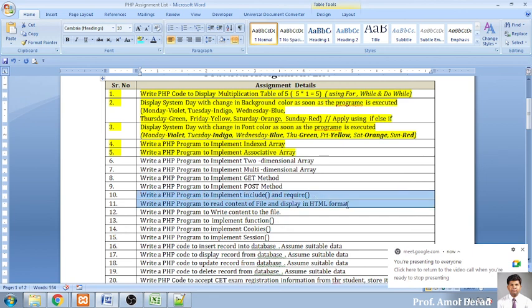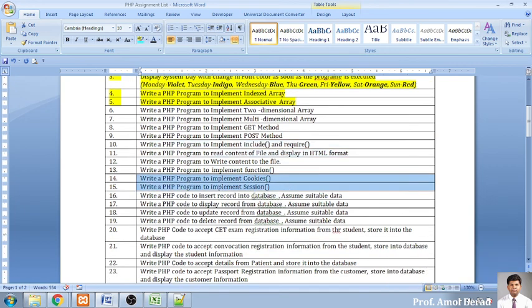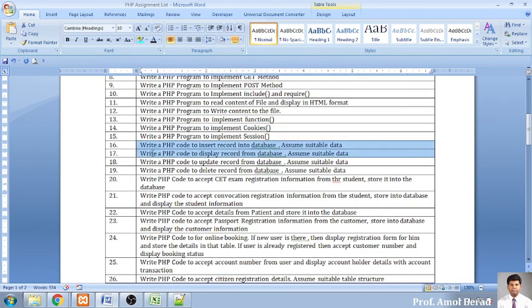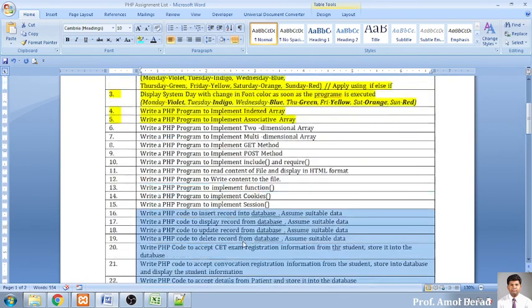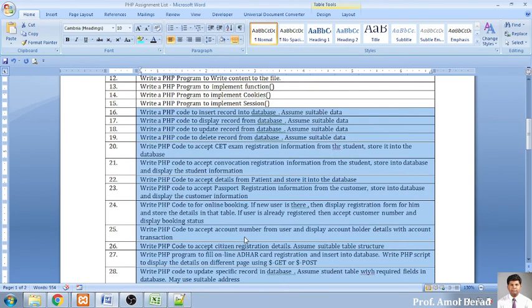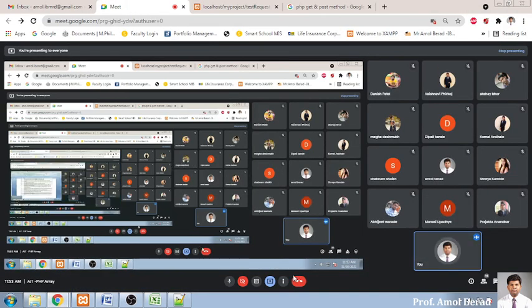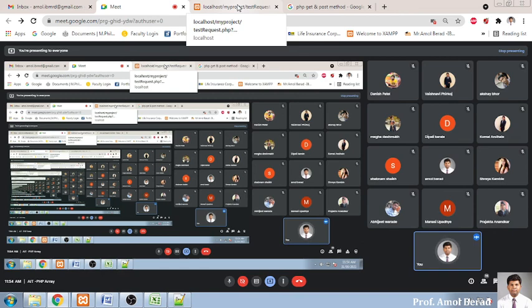We will be talking about file handling, how to display the content of the file in HTML. Then we will be talking about cookies and sessions, how to create a cookie and how to create a session. And then after that we will be entering into database programs. So actually this is the concept I am expecting from PHP. And then after that we'll be moving towards AngularJS. If you have any doubts, you can speak with me whenever the lecture is going on. Till then, we'll meet tomorrow with the remaining part of PHP. Okay, so have a good day.